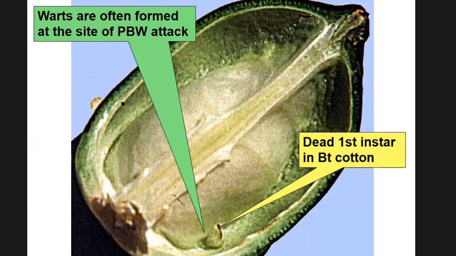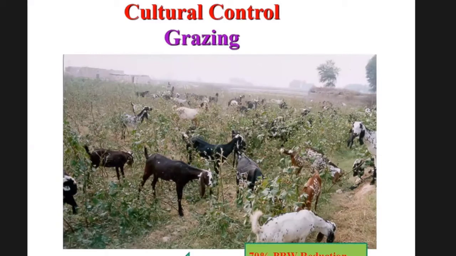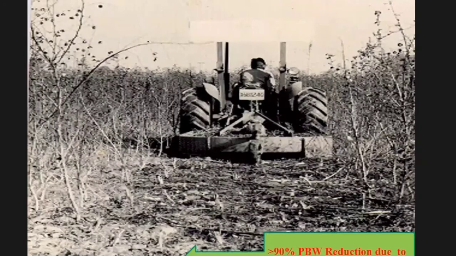Now we will discuss the control methods. What are the control methods? First of all, cultural control practices. As we have discussed, pink bollworm is a pest that can only be successfully controlled by cultural practices. Grazing can reduce pink bollworm by 70%, and 90% of pink bollworm is reduced due to shredding and irrigation.